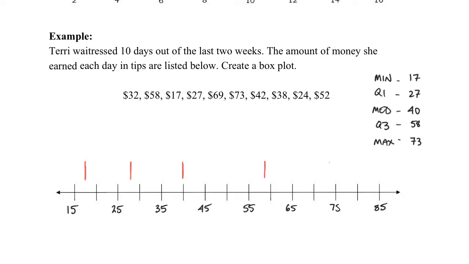And 73 is right here. And then all I need to do is I'm going to take some straight lines and I'm going to connect the inner three, like so. And then I'm going to connect the outer ones with what we call whiskers. And there you go. That is a box and whisker plot.